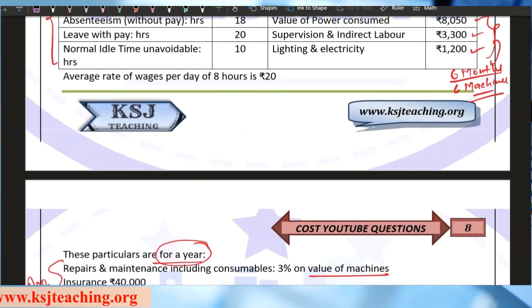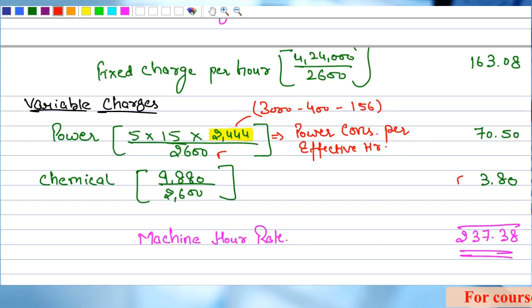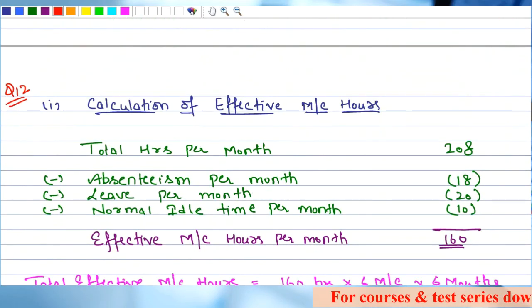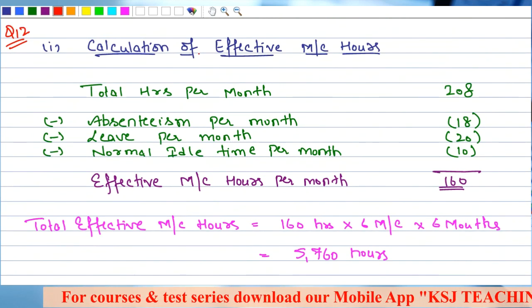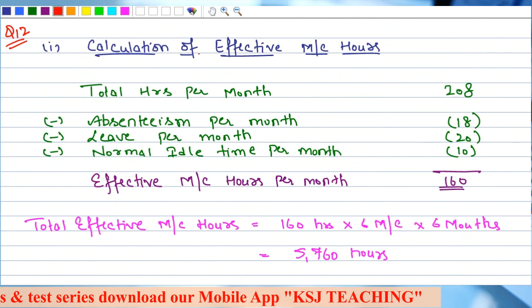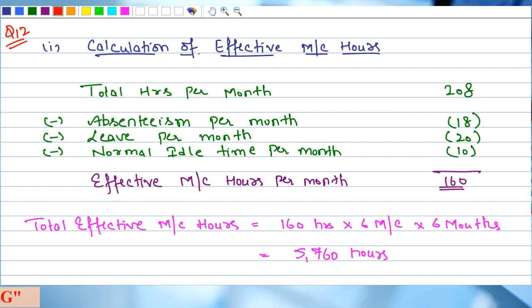So the first step is the calculation of effective machine hours. What are the total hours per month? 208. Absenteeism per month is 18. This information is related to labor, that is the 6 operators who are working.